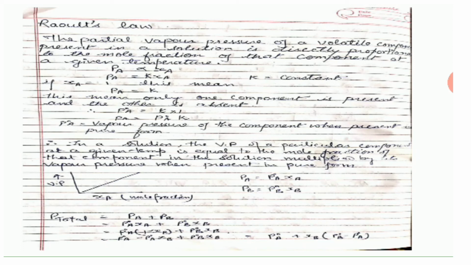Therefore, in a solution, the partial vapor pressure of a component at a given temperature is equal to the mole fraction of that component in the solution multiplied by the vapor pressure when present in pure form. So PA is equal to P naught A, the pure form vapor pressure, into its mole fraction XA. PB will be P naught B, the pure vapor pressure of that component, into its mole fraction XB. And if I have to find P total according to Dalton's law, it is PA plus PB, so P naught A XA plus P naught B XB, and we can solve it like that.